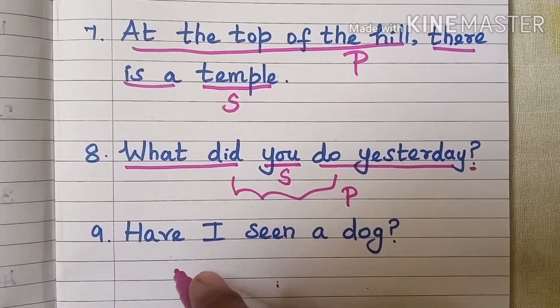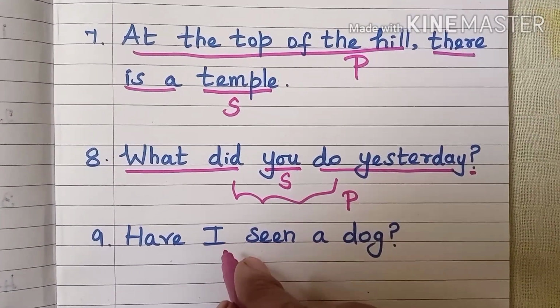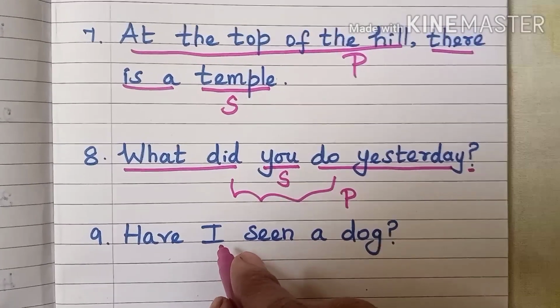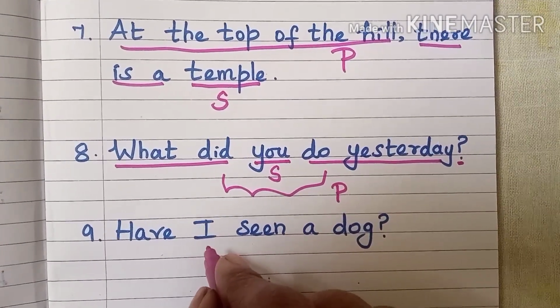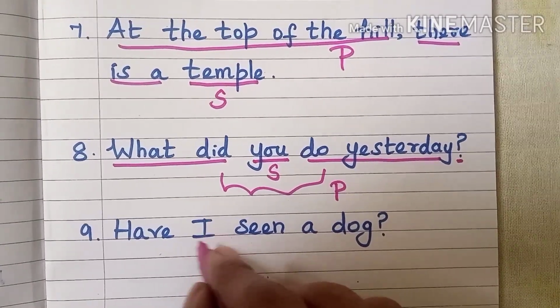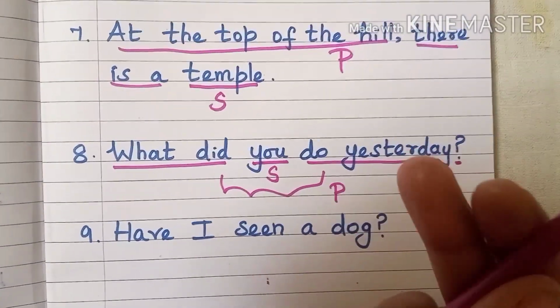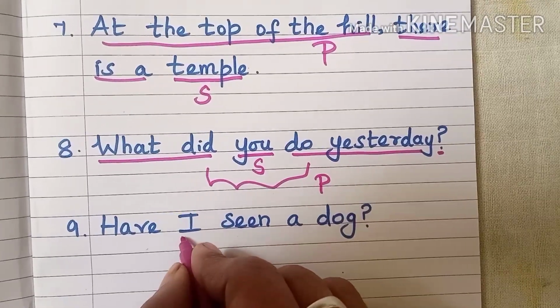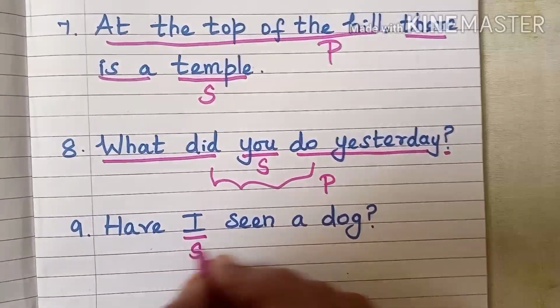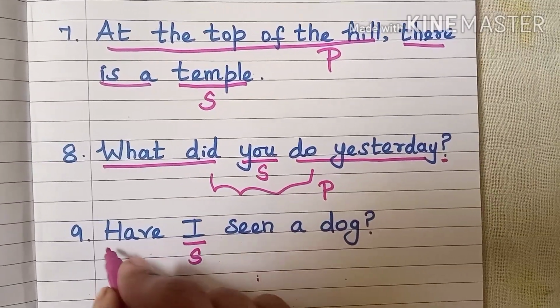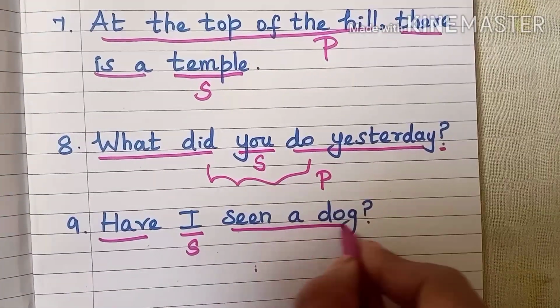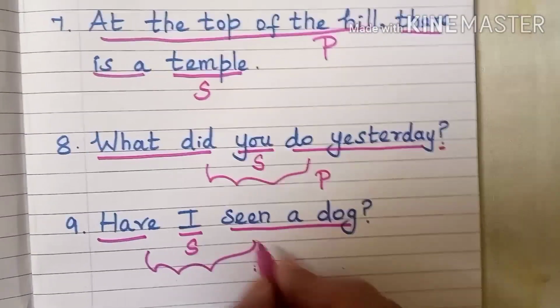Then the last one, that is also an interrogative sentence. Have I seen a dog? Here, who is the performer? I. I, the person only performing the action of see. So, I is the subject. The remaining part, that is other than the subject, everything falls under predicate.